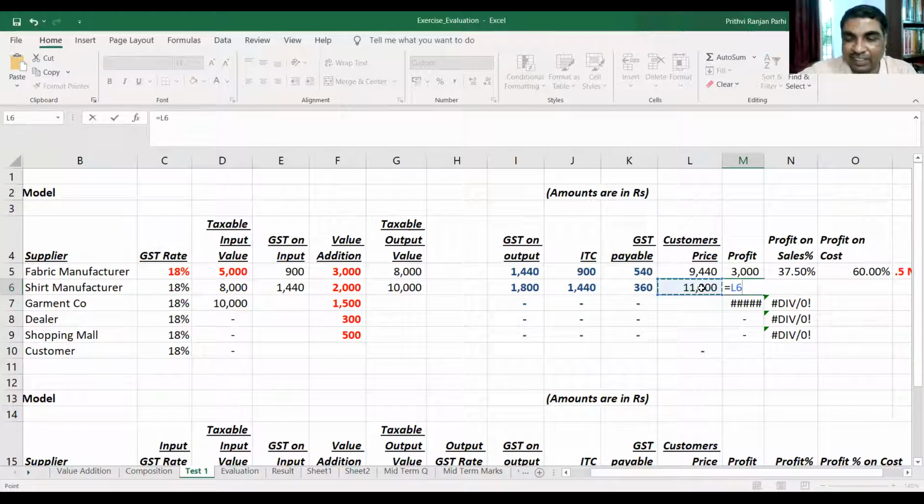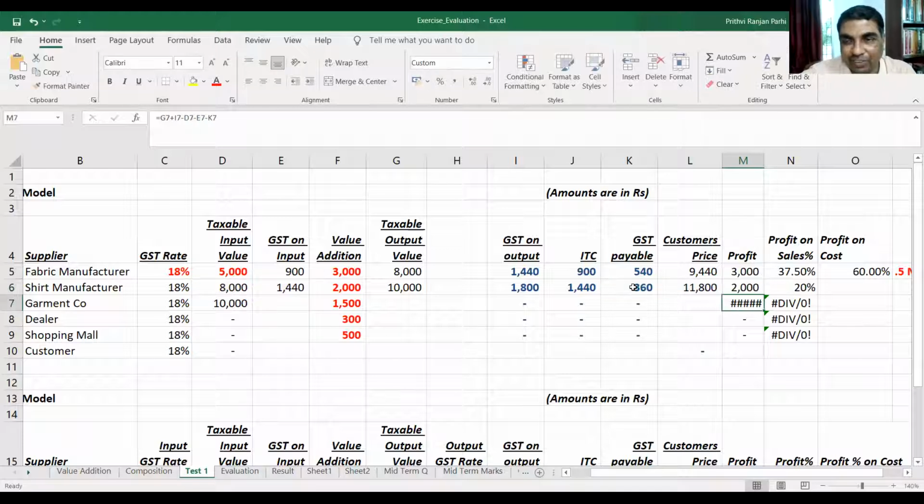Total amount you got, 11,800, minus what you have paid: 8,000. You have also paid 1,440. Then you have also paid GST payable of 360. Now if you calculate, 2,000 is your profit, which is 20%.